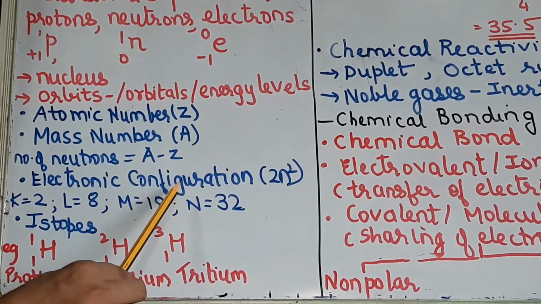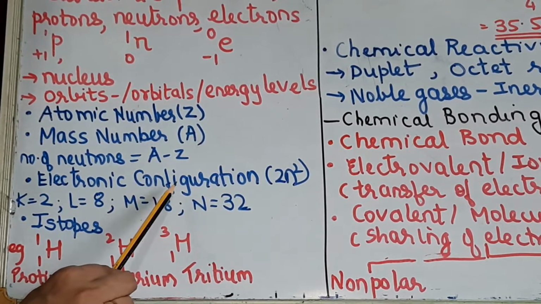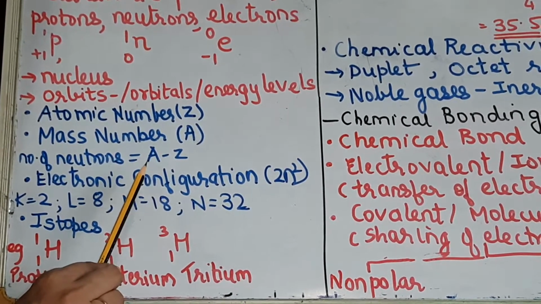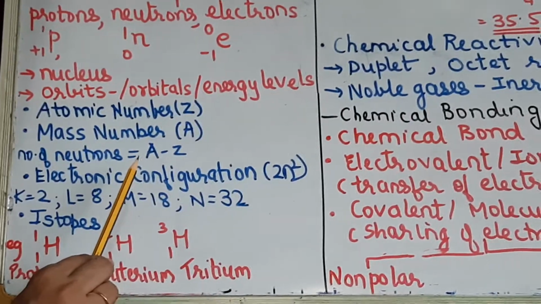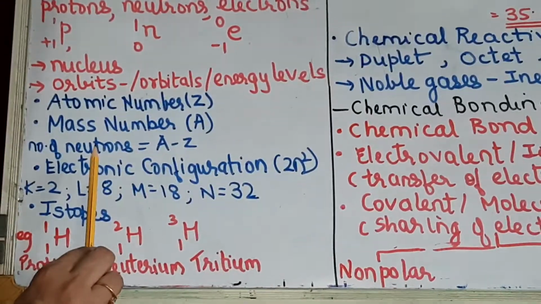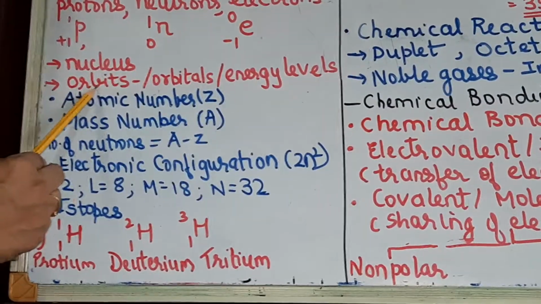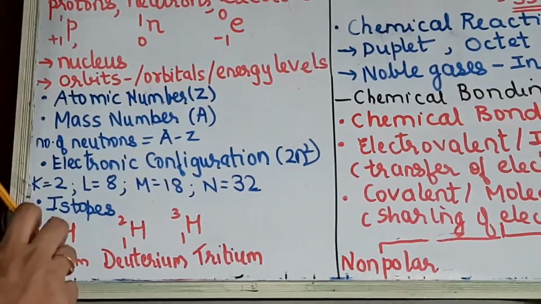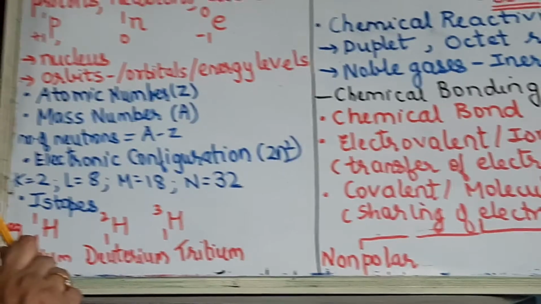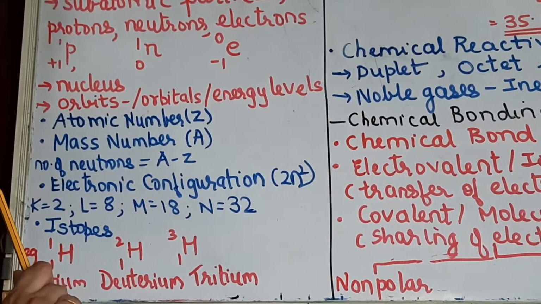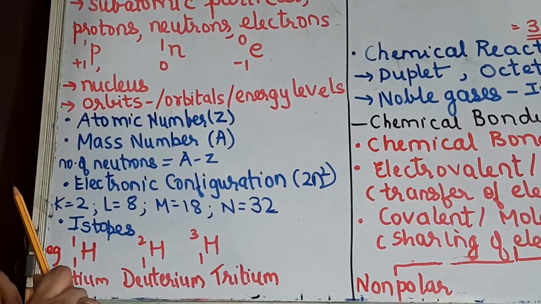Now electronic configuration refers to the electrons. We said that the electrons are revolving around the nucleus in imaginary paths. These imaginary paths are called the orbits, orbitals, or the energy levels. Okay. Now how is the distribution of these electrons in the various orbits or the various energy levels?